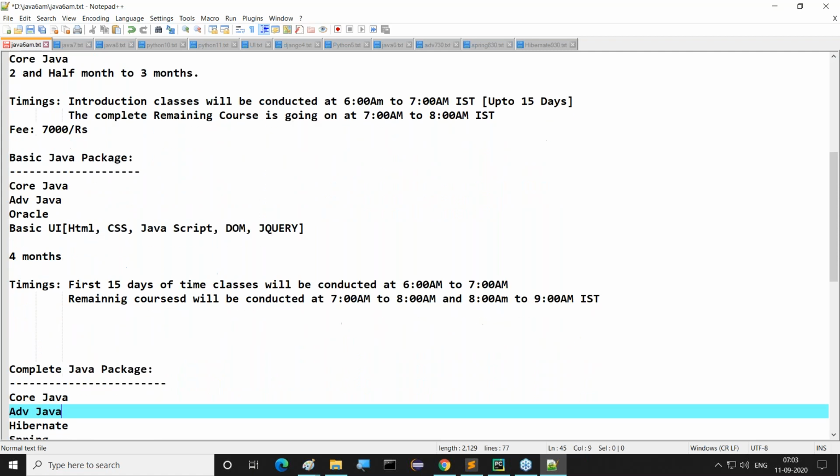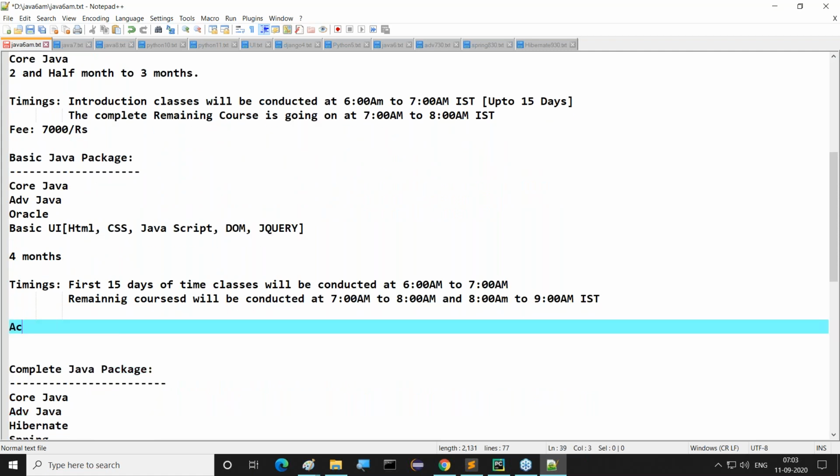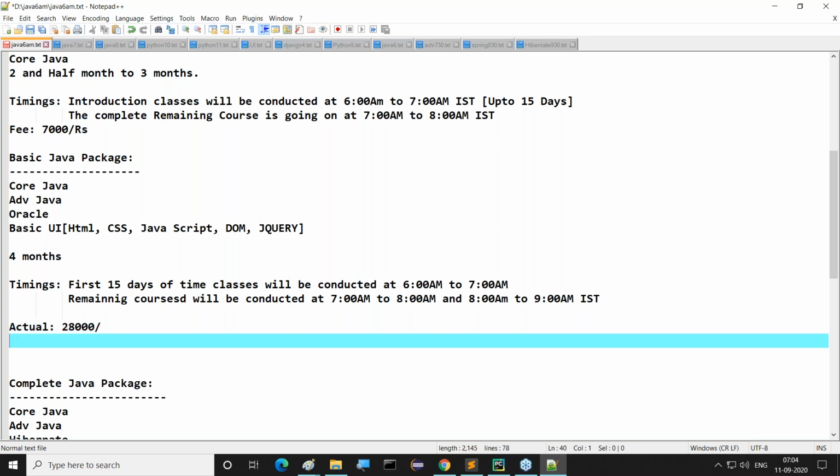In the case of the basic package, the actual total fee is 28,000. But the package fee, that means the basic package fee, is 23,000 actually.